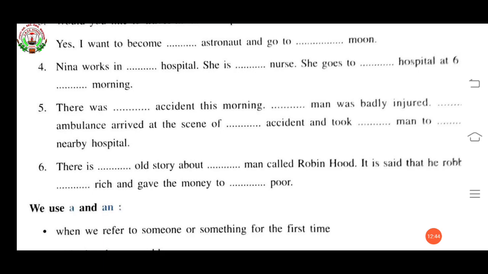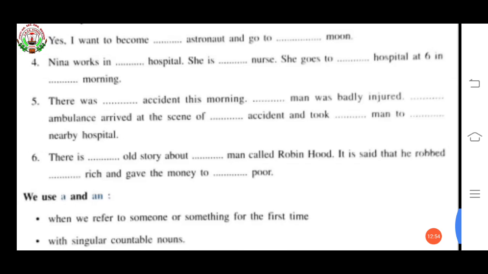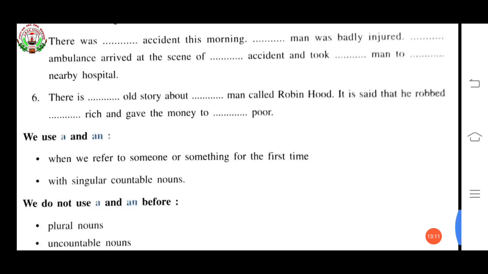It is said that he robbed dash rich and gave the money to dash poor. It is said that he robbed the rich and gave the money to the poor. Okay.